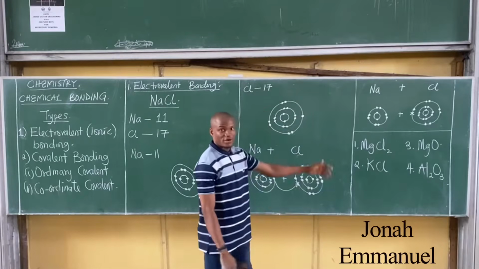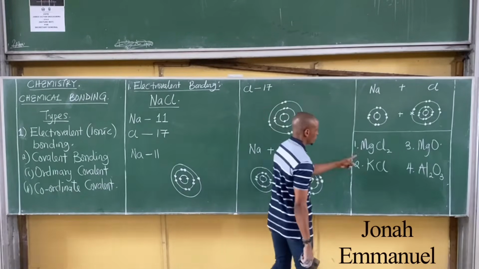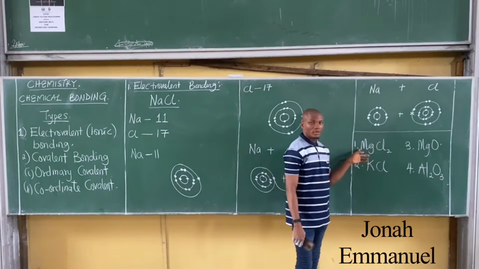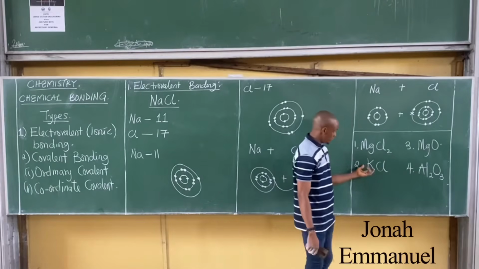Right, so these are compounds where electrovalent bonding also occurs. What do you call this? Magnesium chloride. What do you call this? What do you call this?